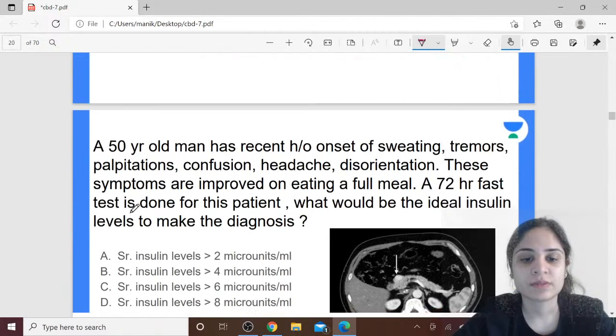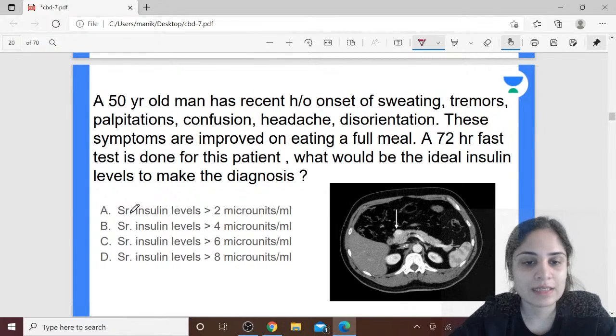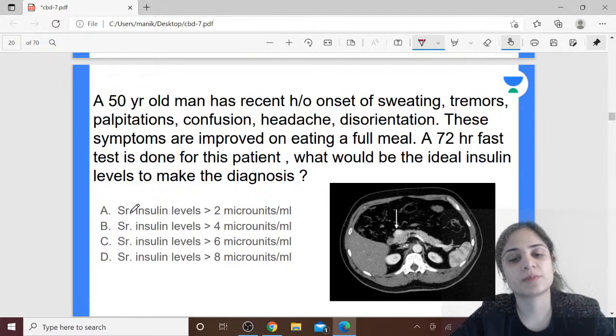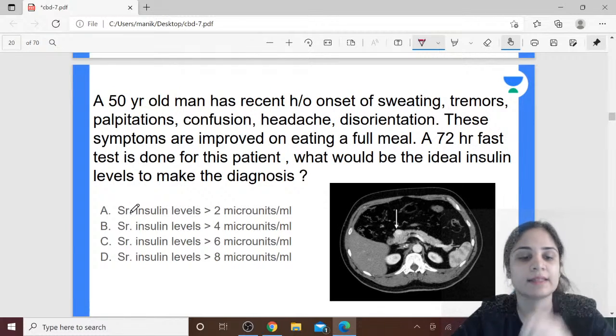Next question. A 50-year-old man has recent history of onset of sweating, tremors, palpitations, confusion, headache and disorientation. These symptoms are improved on eating a full meal. A 72-hour fast test is done for this patient. What would be the ideal insulin levels to make the diagnosis? Serum insulin levels more than 2 microunits per ml, more than 4, more than 6 or more than 8 microunits per ml. First of all, identify what the CT is showing you, try to identify what is the condition that we are talking about, and then tell me the answer.